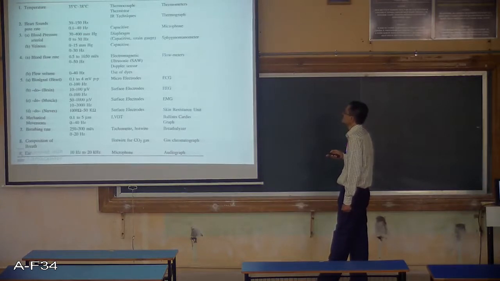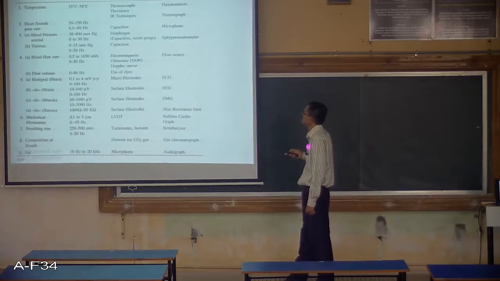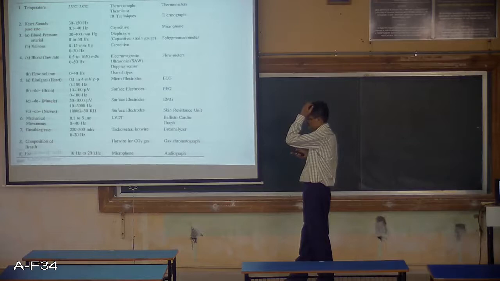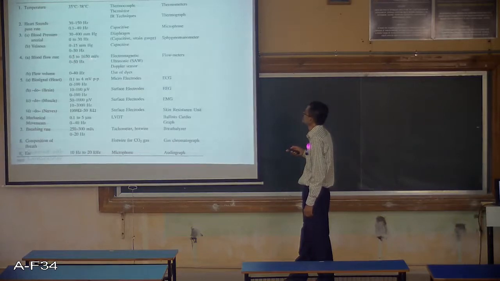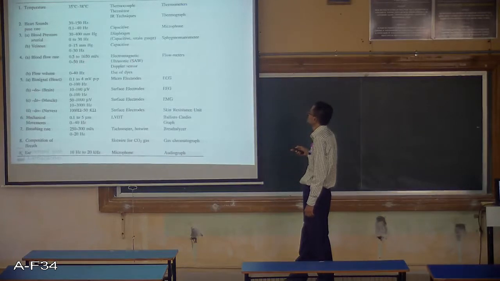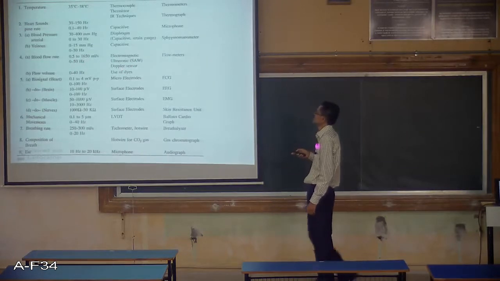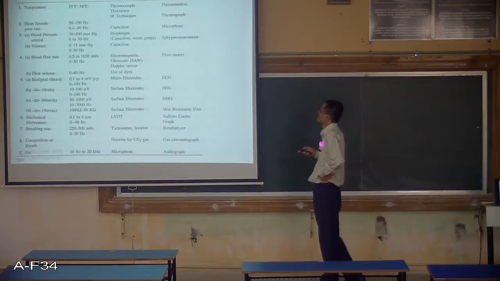Blood flow rate. This is in ml per second, 0.5 to 1650 ml per second, 0 to 50 Hertz, ultrasonic, electromagnetic or Doppler sensor. So these are the sensors used. Then flow meters are used for measurement of blood flow rate.